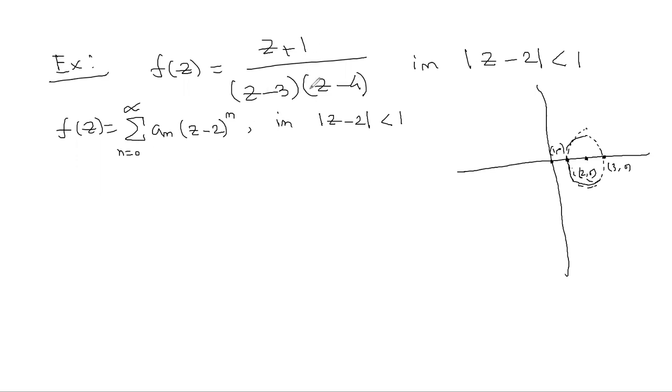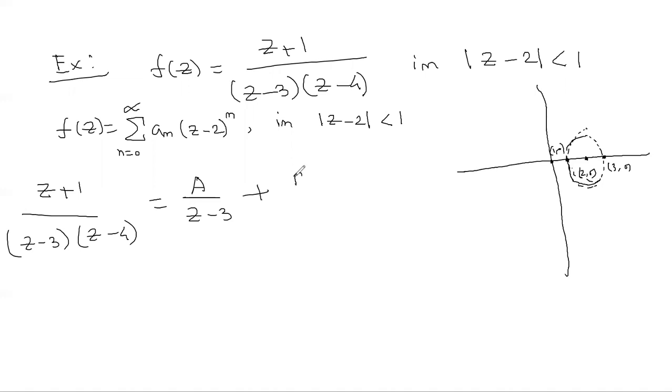So before that, we are going to break it into partial fractions. (z plus 1) divided by (z minus 3)(z minus 4) can be written as A by (z minus 3) plus B by (z minus 4).